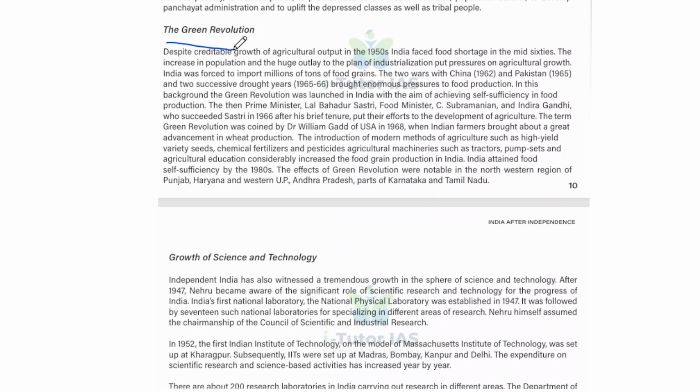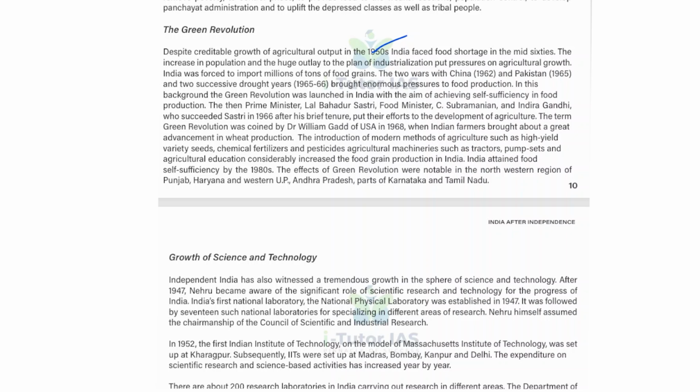And the Green Revolution. Okay, what is the Green Revolution? Despite credible growth of agriculture output in the 1950s, India faced a food shortage in the mid 60s, and the increase in population and the huge outlay to the plan of industrialization put pressure on agricultural growth.